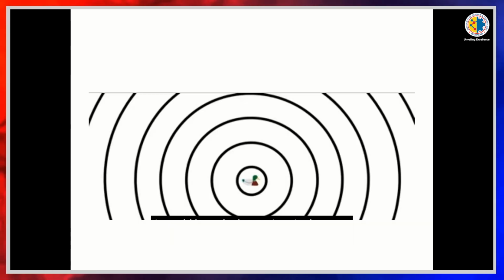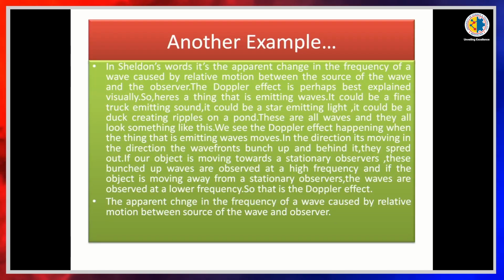See, this is the picture. Here we take a pond where a duck is creating ripples in the water. These are all waves, and they all look something like this. We see the Doppler effect happening when the thing that is emitting waves moves. In the direction it is moving, the wave fronts bunch up, and behind it they spread out.